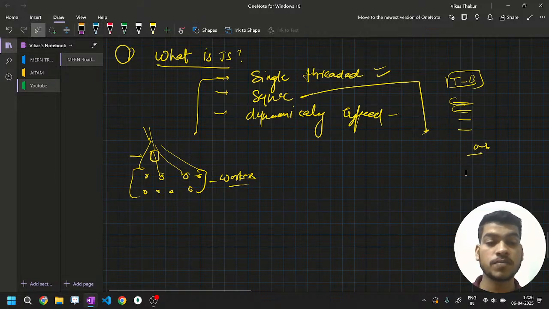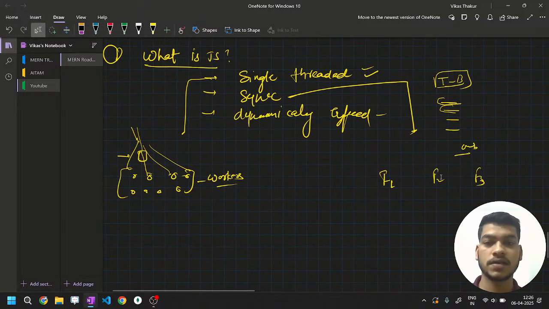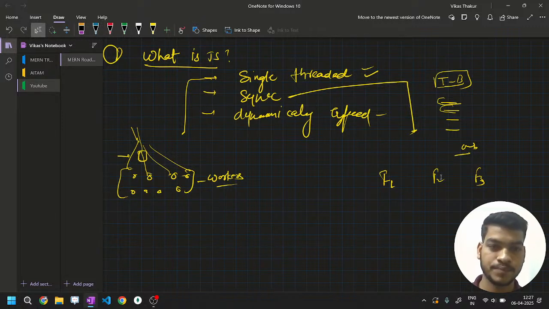What does asynchronous mean? For example, there is file 1, file 2, and file 3. I'm giving you each and every keyword just to give you the understanding of what you need to say when they ask about JavaScript. Not just a definition of JavaScript as a scripting language, and done. You will be rejected in the first question itself. The interview may go for 50 minutes, but you are rejected because you don't know what a thread is, you don't know what sync and asynchronous are, you don't know what a dynamically and loosely typed language is.